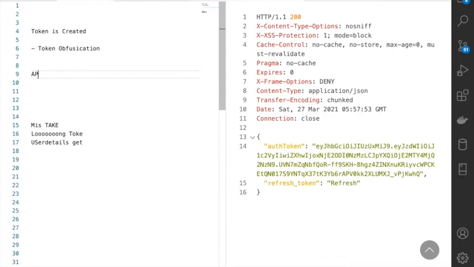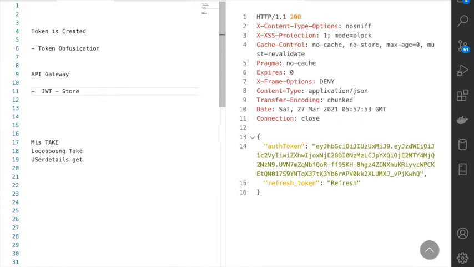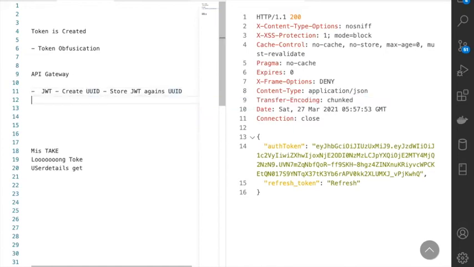But ultimately, your calls will go through an API gateway, and you can put this magic in your API gateway. What you can actually do is create the JWT, but do not pass the JWT. You create a JWT, store it, and create maybe a UUID or an encrypted key, because that is unique, and then store the JWT in a cache or something like that against the UUID. Now this UUID becomes your token.